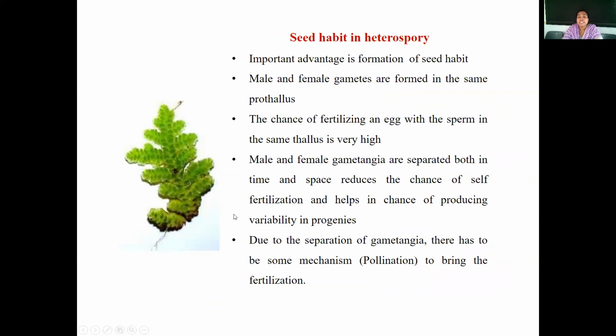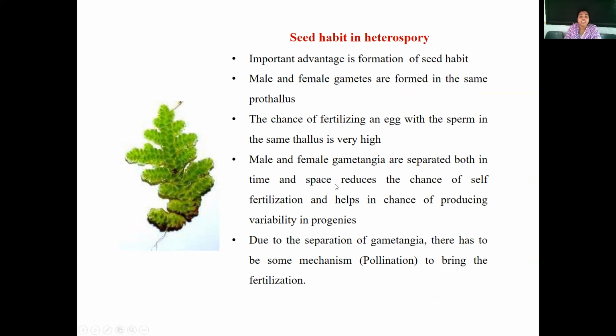Moving on to the seed habit in heterospory. The formation of seed is an important advantage of heterospory. Male and female gametes are formed inside the same prothallus. If the male and female gametangia are present in the same prothallus, there is an easy chance of fertilizing the egg cell.